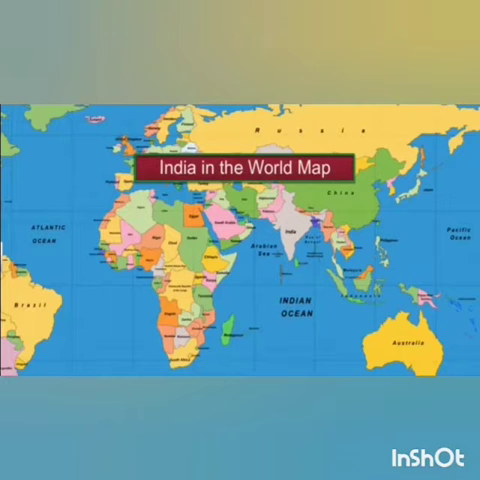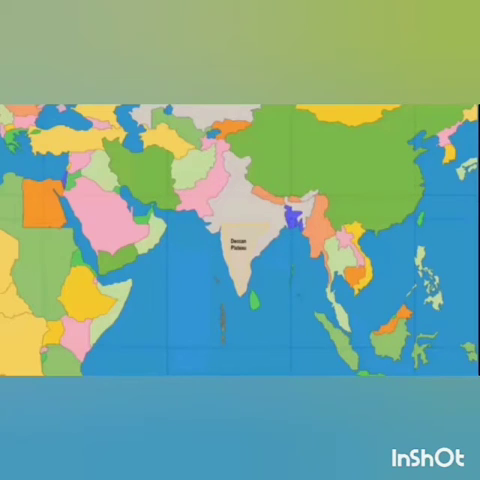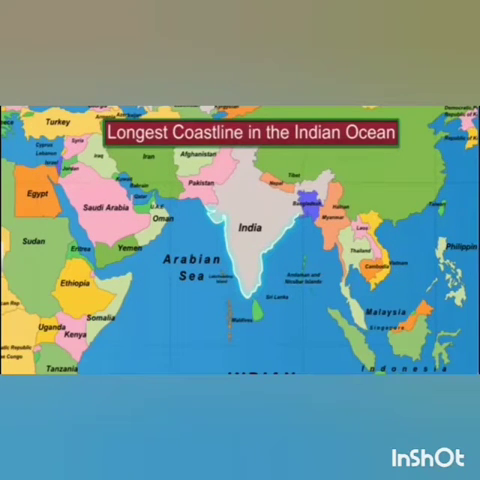The Deccan Peninsula protrudes into the Indian Ocean and provides a long coastline in this region. It helps to establish close contact with West Asia, Africa, Europe, and East Asia. Students, no other country has a long coastline on the Indian Ocean as India has. It is India's eminent position in the Indian Ocean which justifies the naming of an ocean after it.